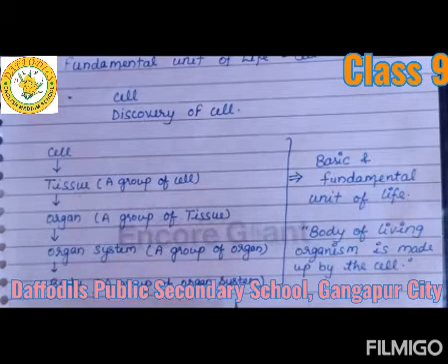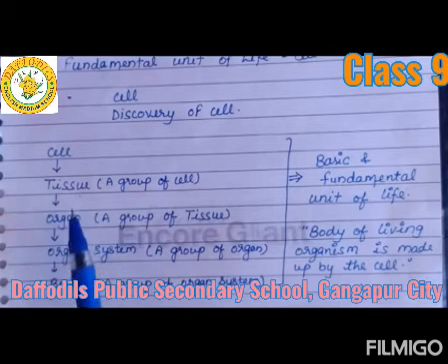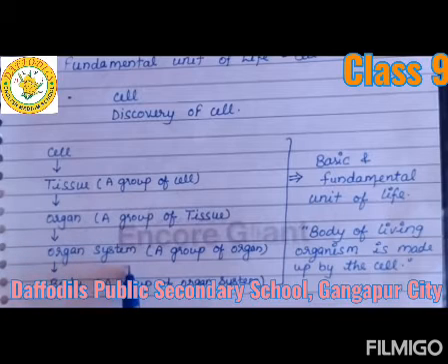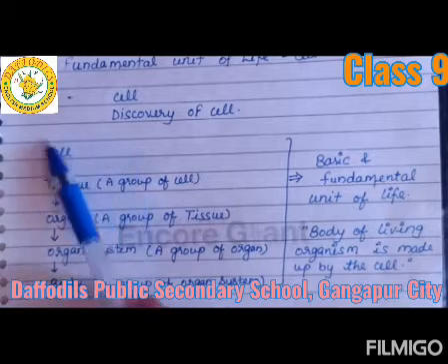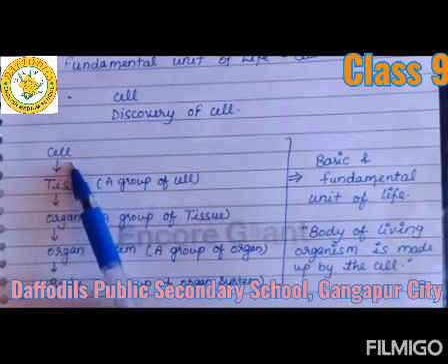Now from this graph we conclude that tissue is made up of cells, organ is made up of tissues, organ system is made up of organs, and the living body is made up of organ systems. So cell is the basic and fundamental unit of life because the starting unit of this graph is cell.